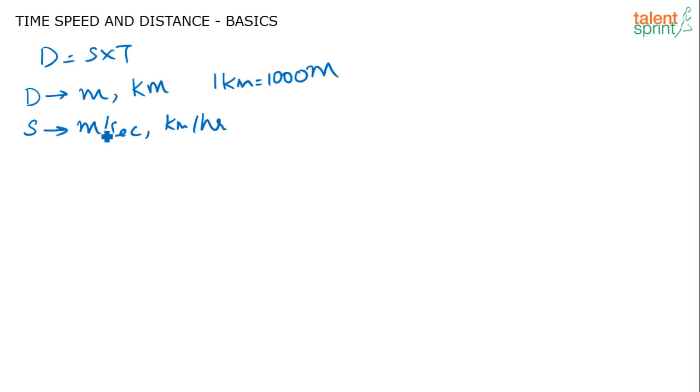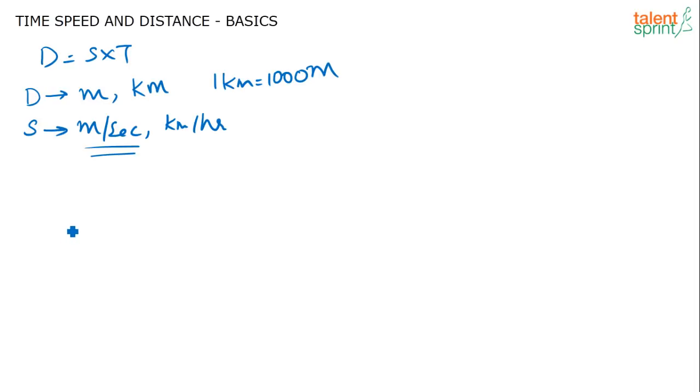For example, in a question, let us say the distance is in terms of kilometers, time is in terms of hours, and speed alone is in terms of meters per second. So what should we do? The speed should also be converted to kilometers per hour.